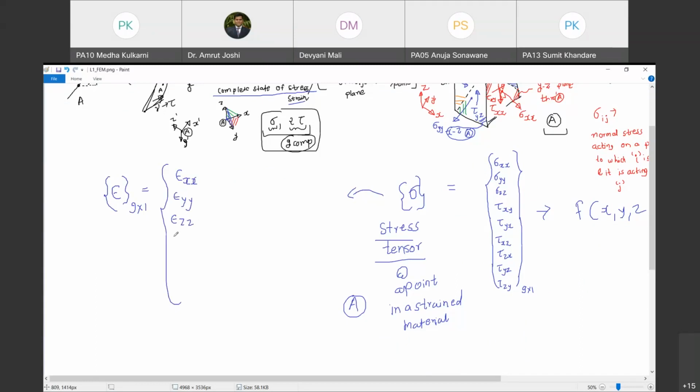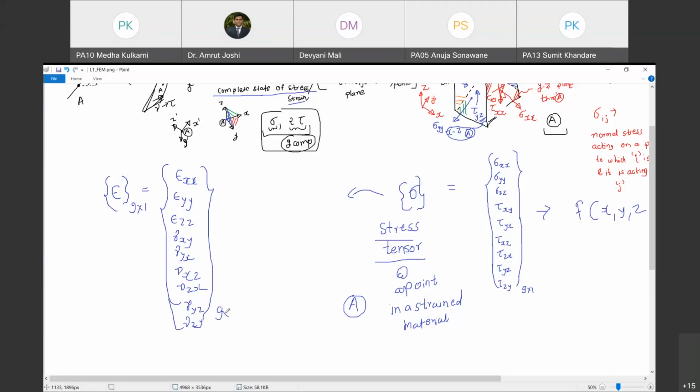Tau xy, tau yx, gamma xy, gamma yx, tau xz, tau zx, gamma xz, gamma zx, then tau yz, tau zy, gamma yz, gamma zy. So this is a strain tensor. Of course, it is a strain tensor at a point in a strained material.